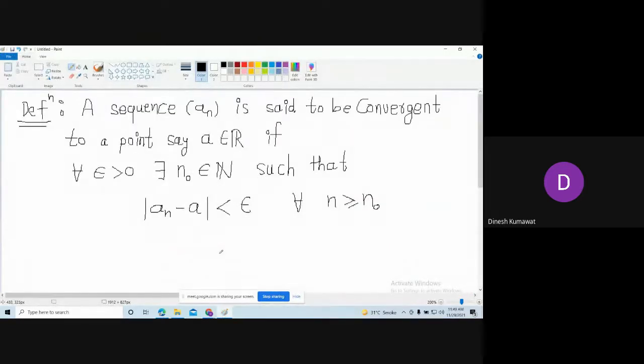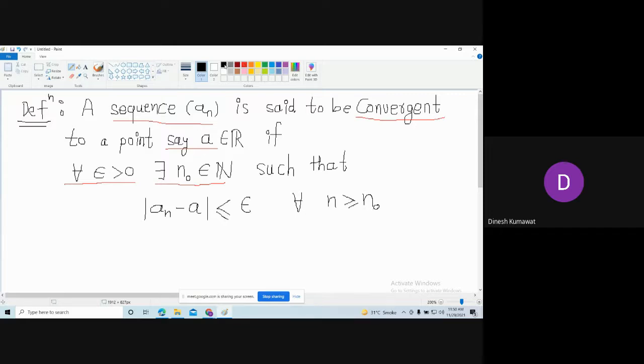Observe, this is the definition. A sequence a_n is said to be a convergent sequence, or is said to converge to a point, let us call it a, if for every epsilon bigger than 0, there exists a natural number n naught such that this condition holds: mod of a_n minus a is less than or equal to epsilon for all n bigger than or equal to n naught.